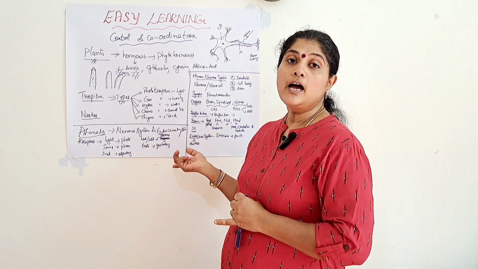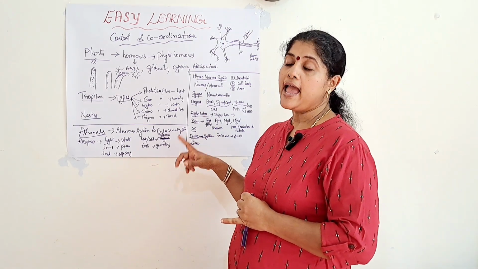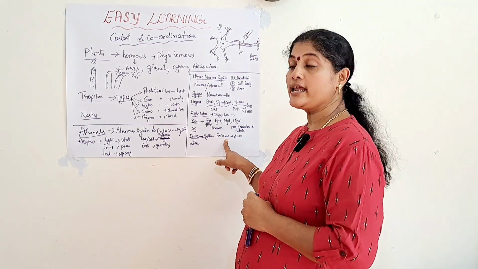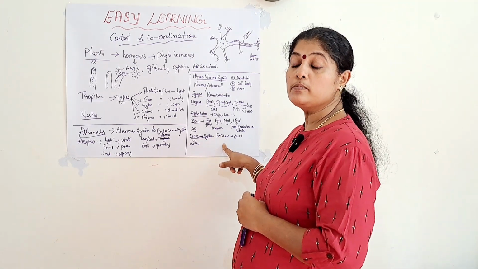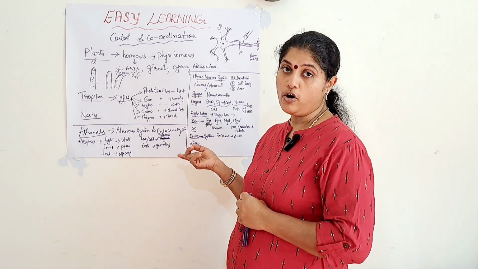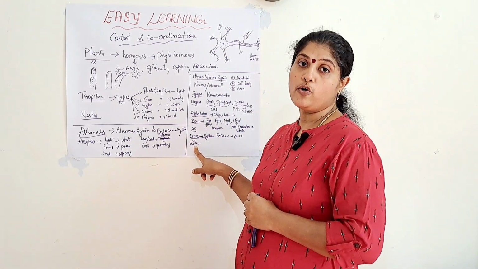Whereas the testis acts as an exocrine gland by producing the sperms in the sperm duct, and it produces the hormone testosterone, so it acts as an endocrine gland.